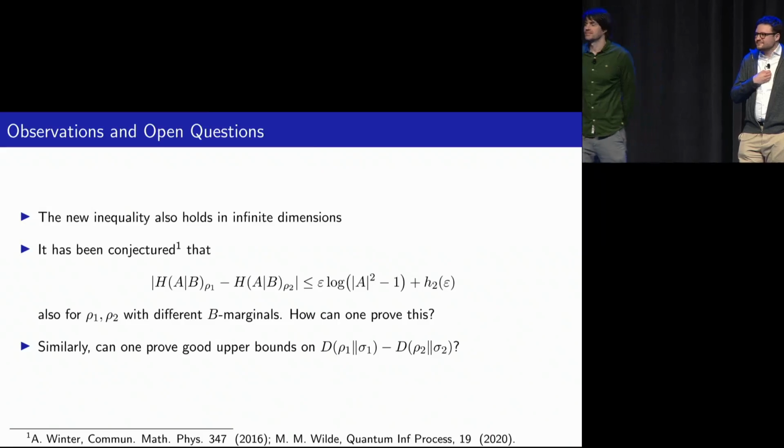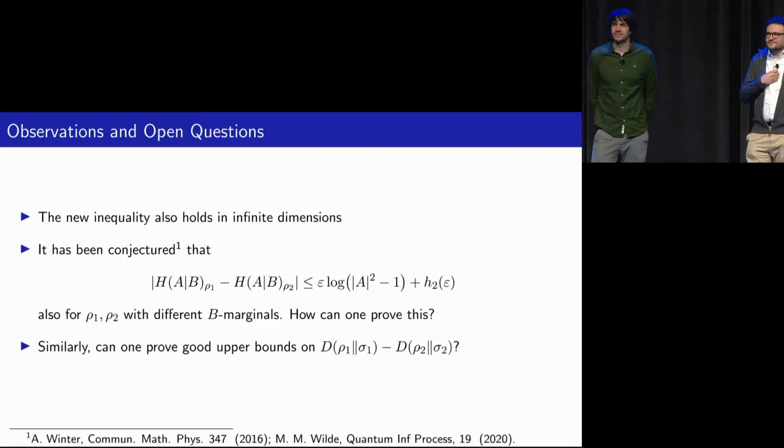Thanks for the talk. I'm wondering whether this would generalize to giving a bound on conditional min-entropy or max-entropy.